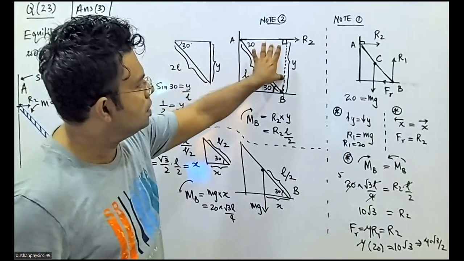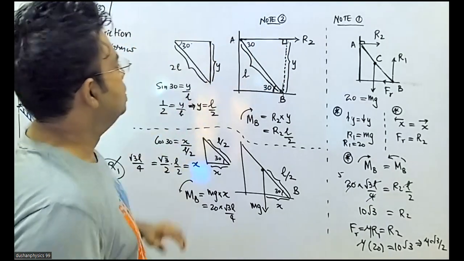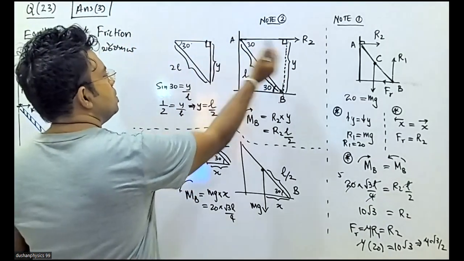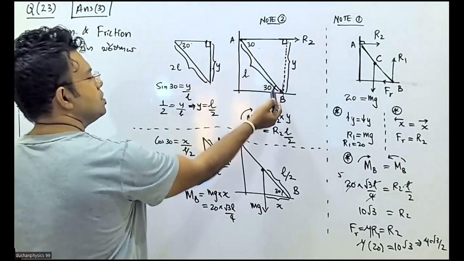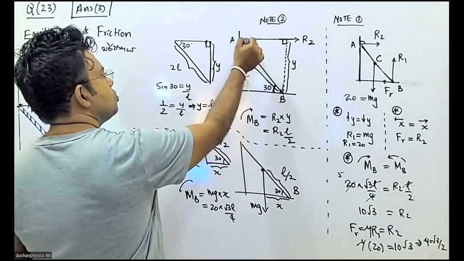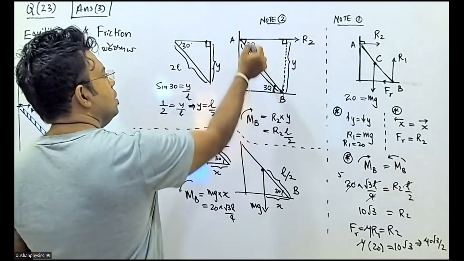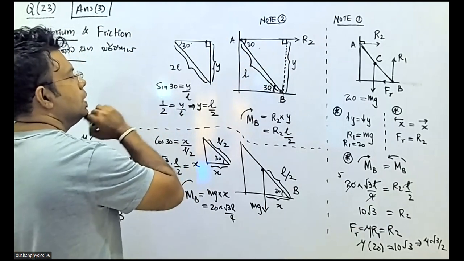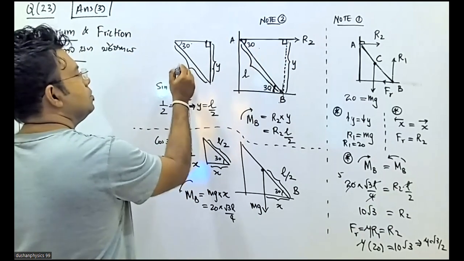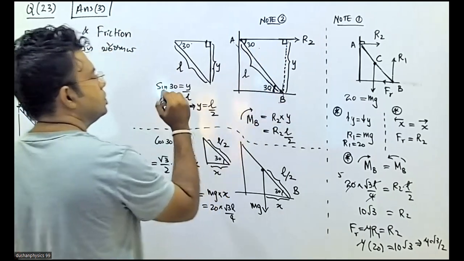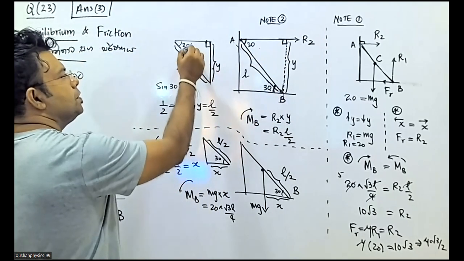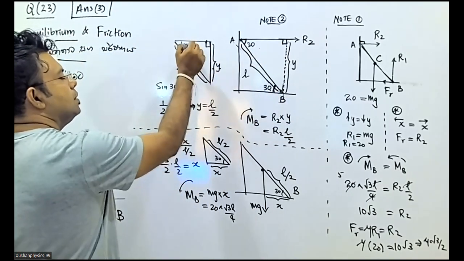So if I take this right angle triangle, you can see this height is y, this angle is 30, and the length is L. What is the relationship between y, L and 30?